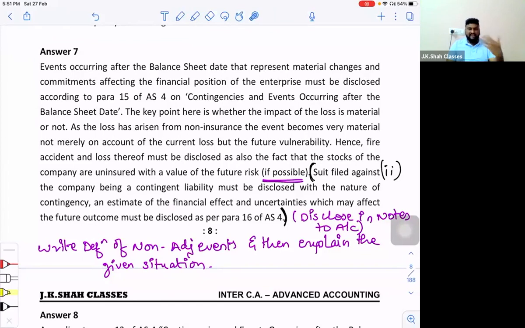But as the court proceedings go on, the damages can come down also. Because you may ask somebody to pay a damage of 50 lakhs, but are you going to pay the full 50 lakh? No. Obviously, in the court of law, discussions will be made, and there is a chance that the damage may be less than 50 lakhs also. So this same solution you can write for the second part.